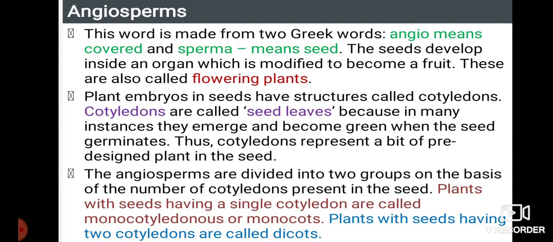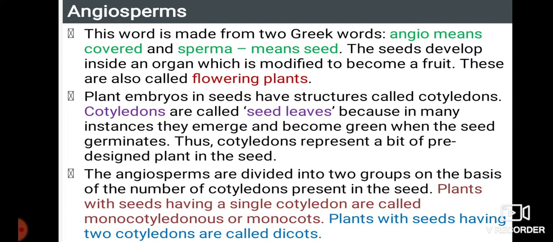Plant embryos in seeds have structures called cotyledons. Cotyledons are called seed leaves because in many instances they emerge and become green when the seed germinates. Thus cotyledons represent a baby pre-designed plant in the seed. The angiosperms are divided into two groups on the basis of the number of cotyledons present in the seed. Plants with seeds having a single cotyledon are called monocotyledons or monocots. For example, ragi or tender coconuts are examples of which one? Monocotyledons. Plants with seeds having two cotyledons are called dicots.